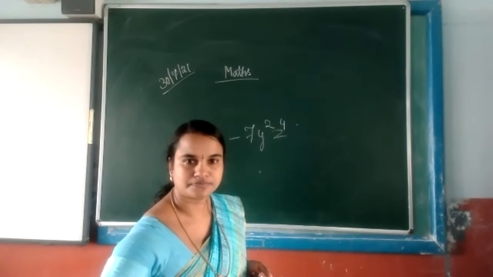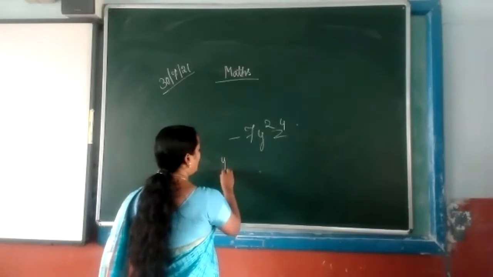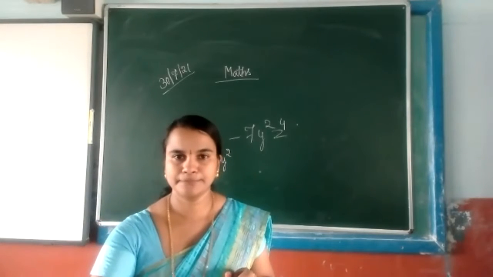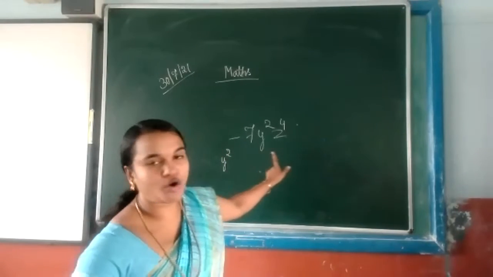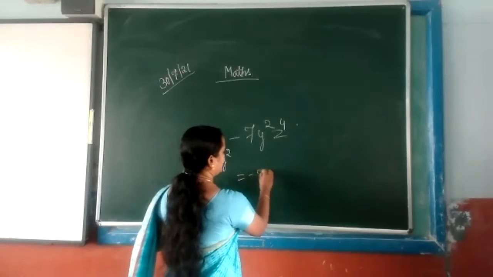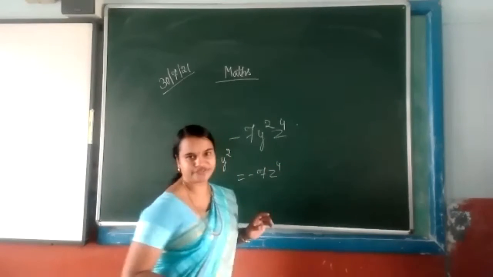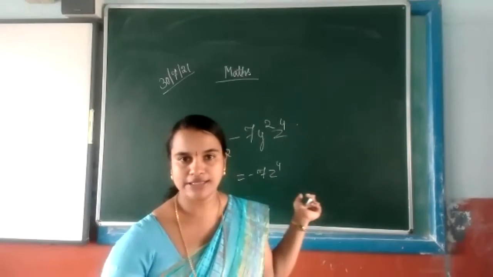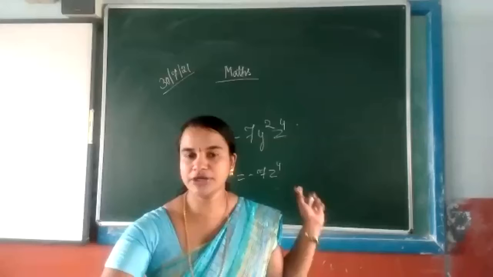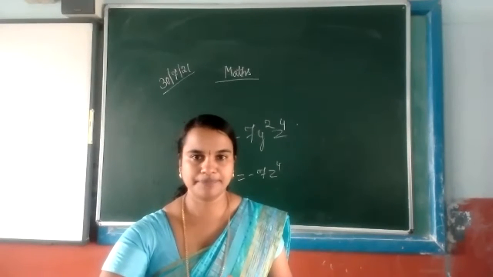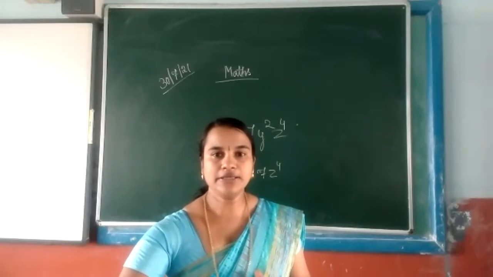Coefficient of y square: if minus 7 z to the power 4 is given in the question, then there is no need to write it. Everything remaining we have to write in the answer. Clear? Anybody have any doubt related to this? No. Okay.